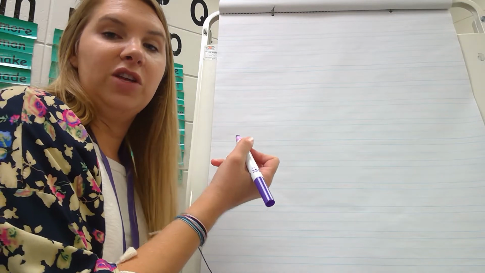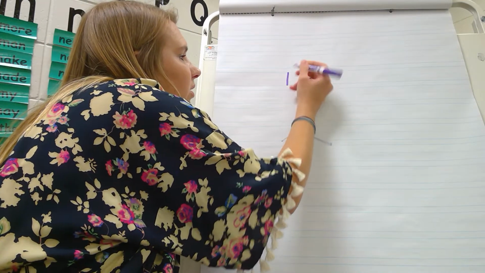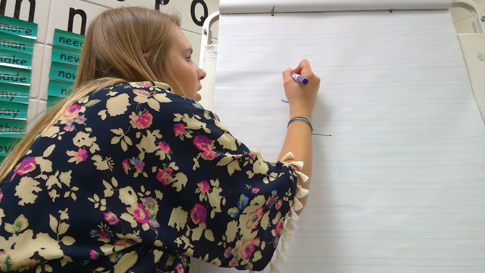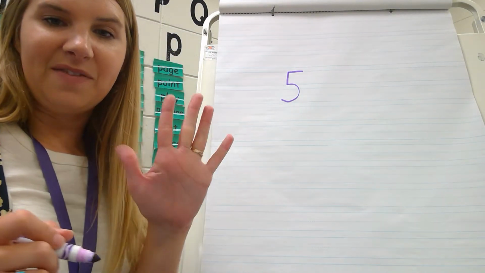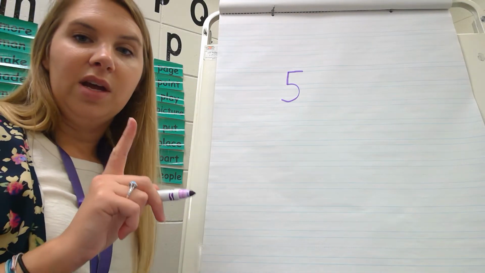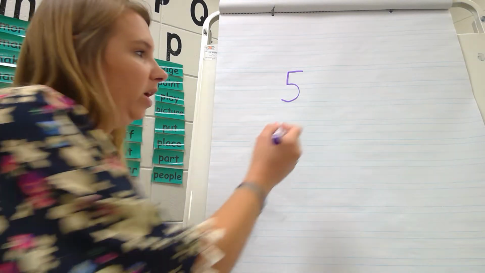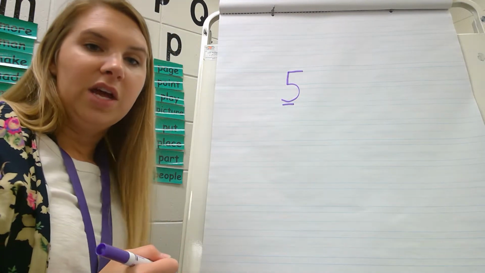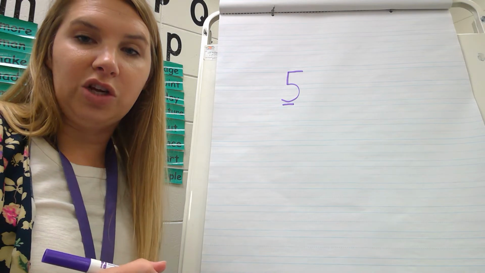So if I have the number right here, what number is that? 5. Good, we have the number 5. Now, the number 5 only has one number in it. There's only one right here. So I can use the ones cubes to count 5.